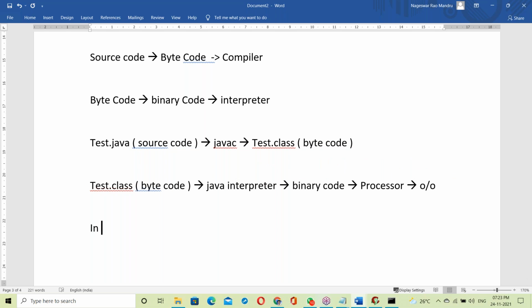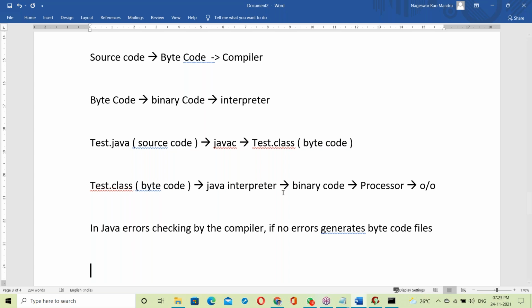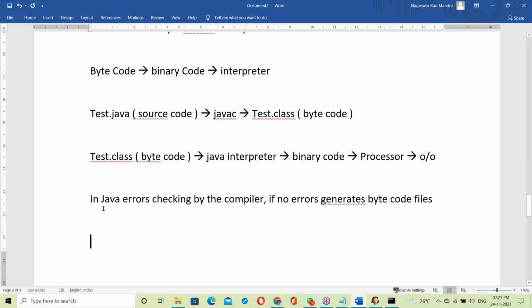In Java, error checking is done by the compiler.